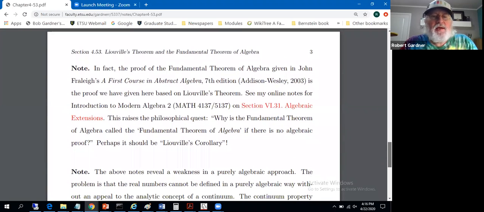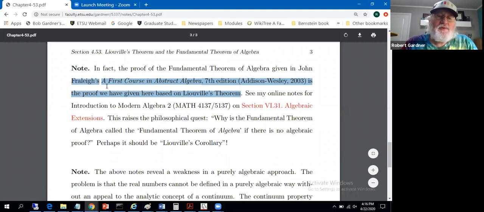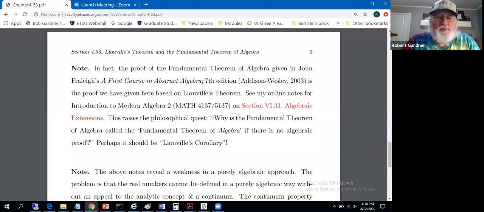Yeah, if you take our Introduction to Modern Algebra 2, actually here's a link to the notes there. They go through this Liouville's theorem stuff. It's in the Fraleigh book, John Fraleigh's book that we use in modern algebra. At least I use in modern algebra.